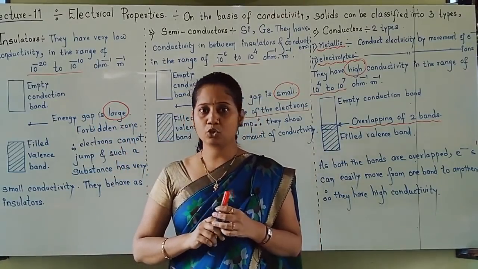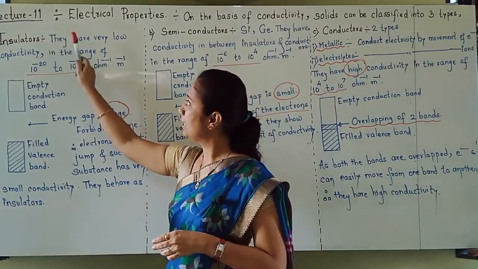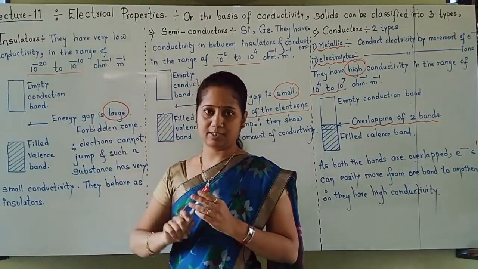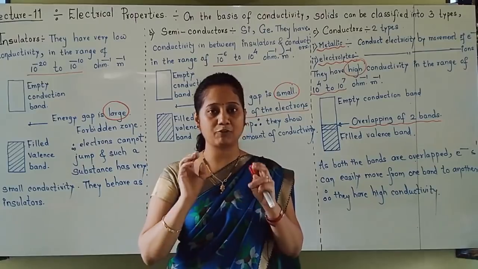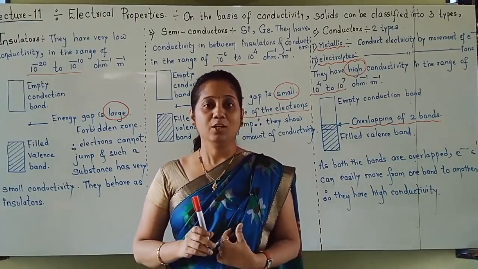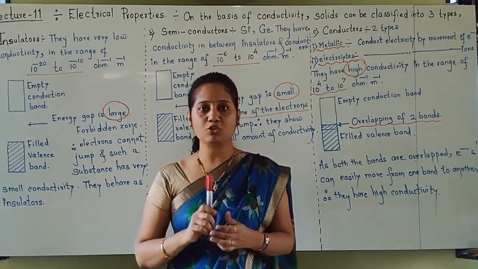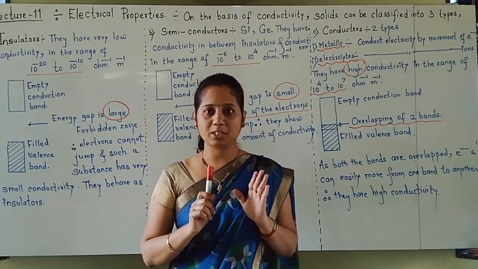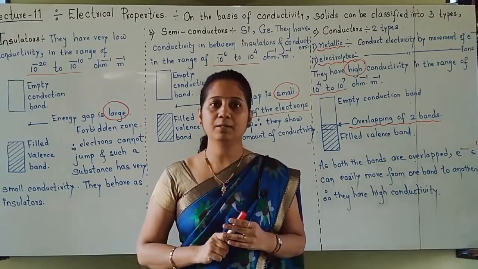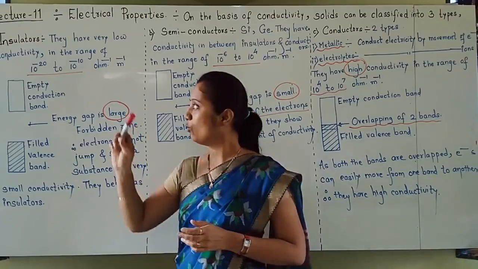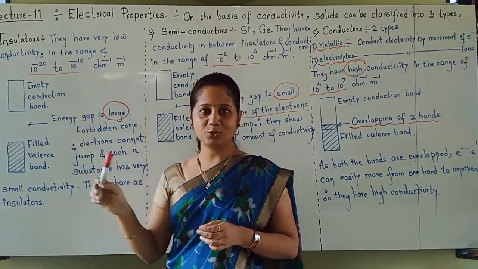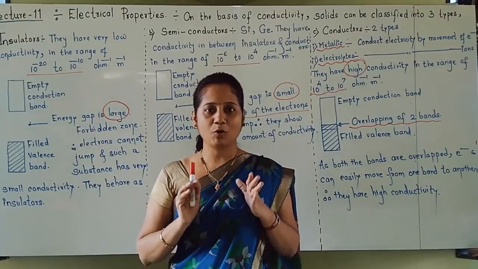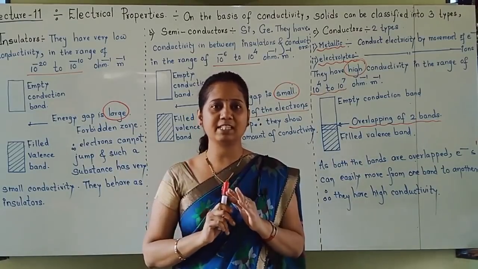You should not write that insulators means which are having very low conductivity. That much answer is not expected from second PU students. You must mention the range of conductivity, with the proper unit. And why that happens? That is due to the presence of two bands.